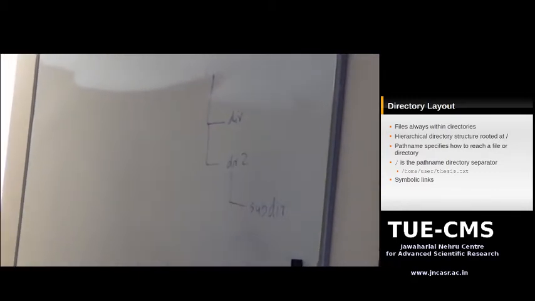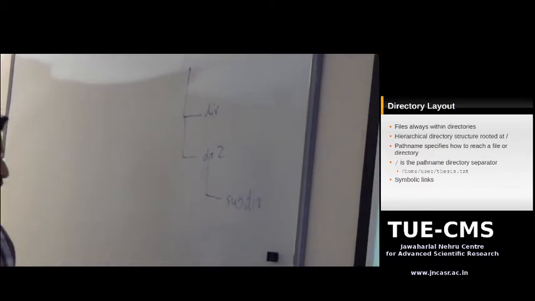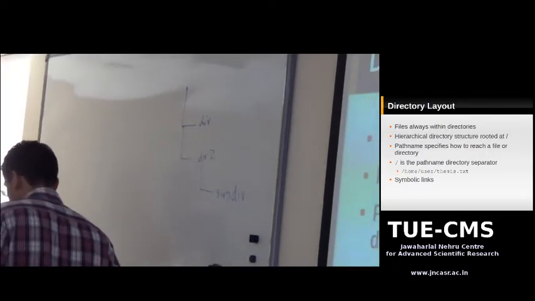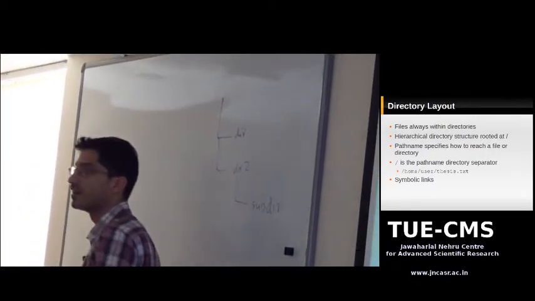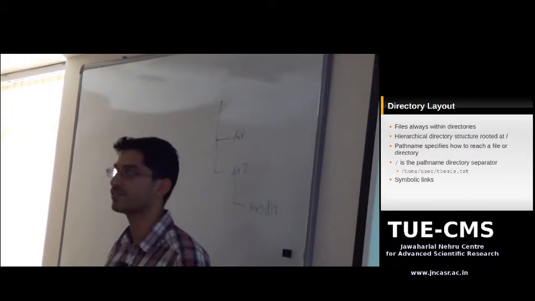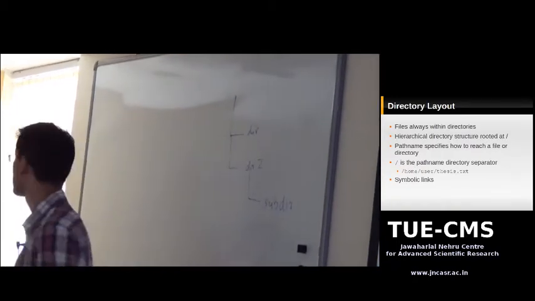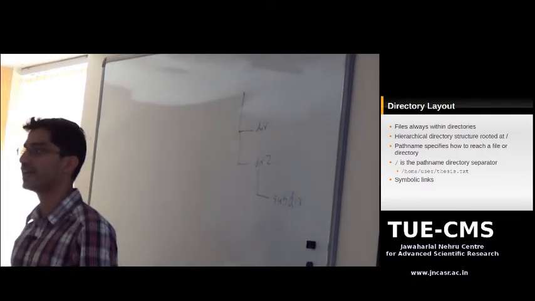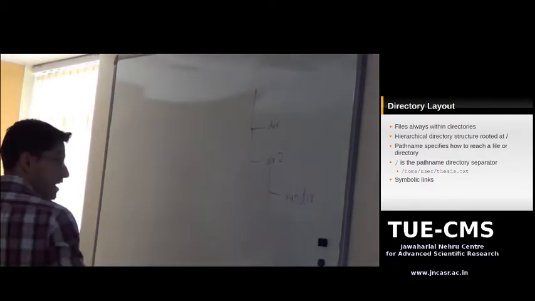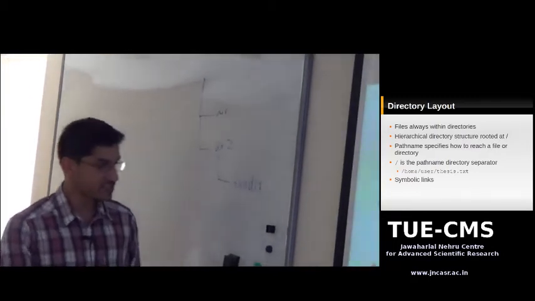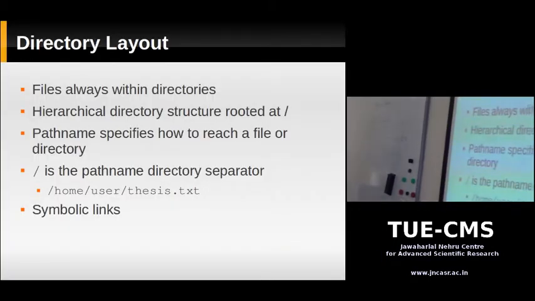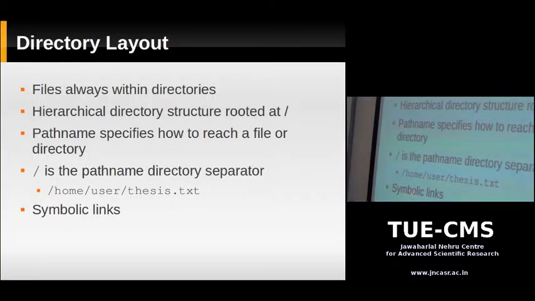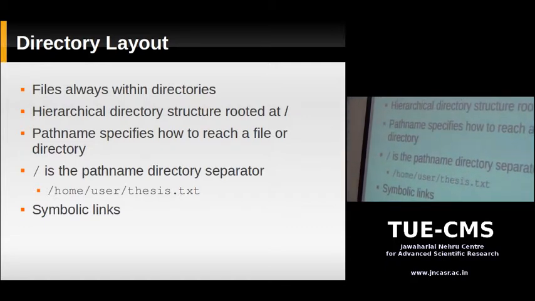Forward slash. So what's a path name? Now suppose you need to specify the location of a particular file in your file system. This whole thing is called a file system. You want to specify the location of a file on the file system. You start with the slash. The slash is the root directory, the top, and then you specify each directory and separate them by slashes.